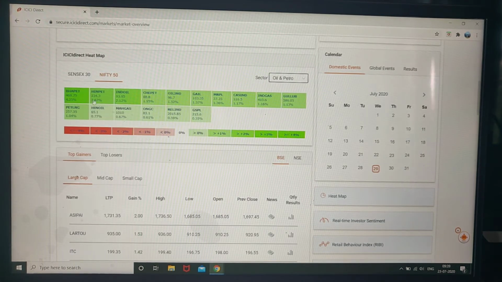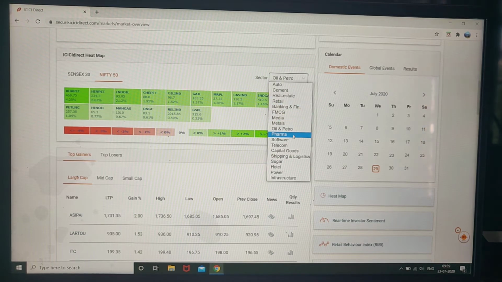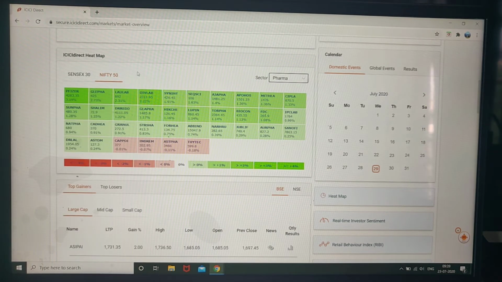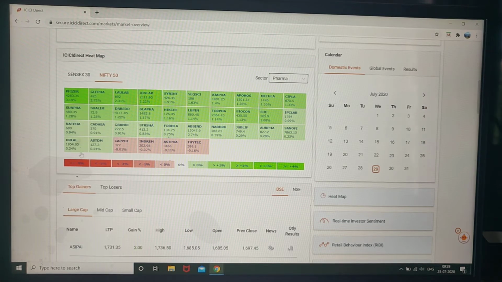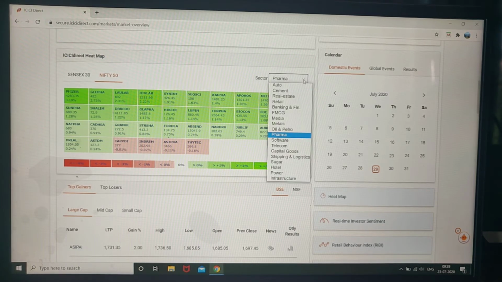Oil and petro: Bharat Petroleum, Hindustan Petroleum, Indian Oil, GAIL, you will find them here. Pharma companies like Pfizer, Glenmark Pharma, as well as pathological companies like Dr. Lal, will be featured here.